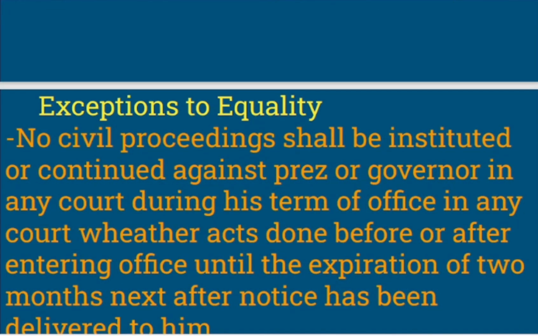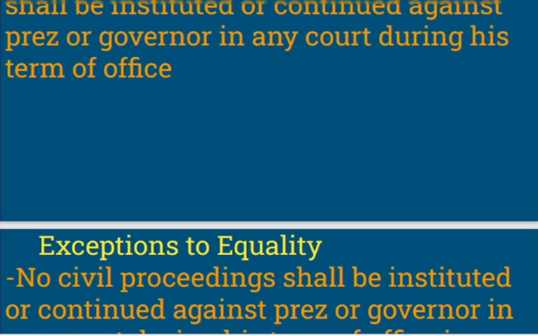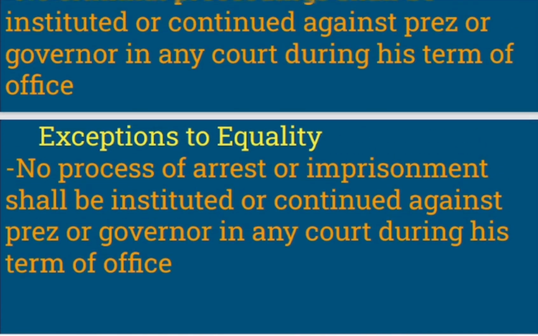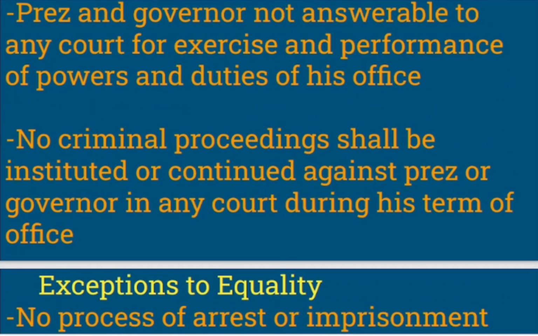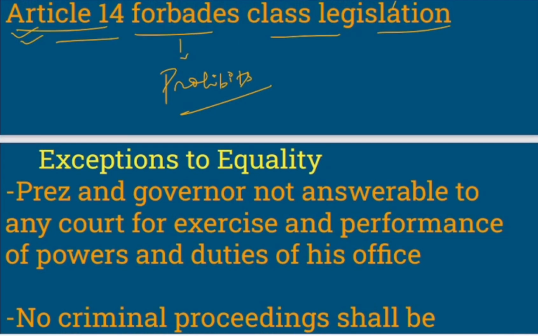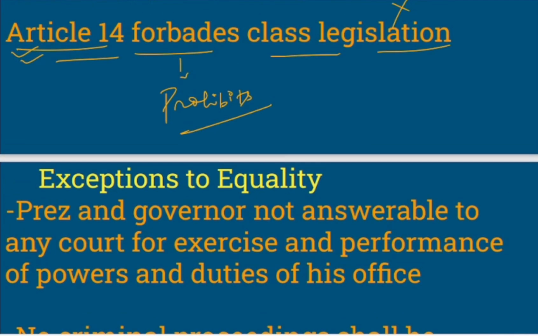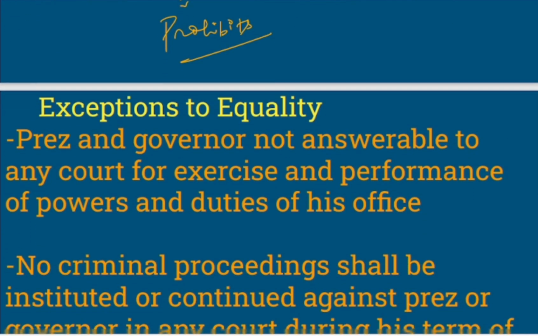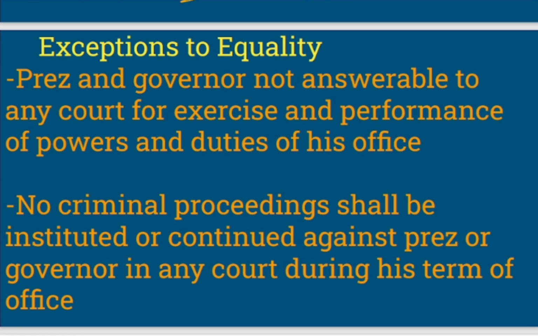Now since we have discussed all the important points of Article 14, we need to know what the exceptions to the right to equality under Article 14 are, right? There are many exceptions to this article. We know the right to equality is under Article 14.